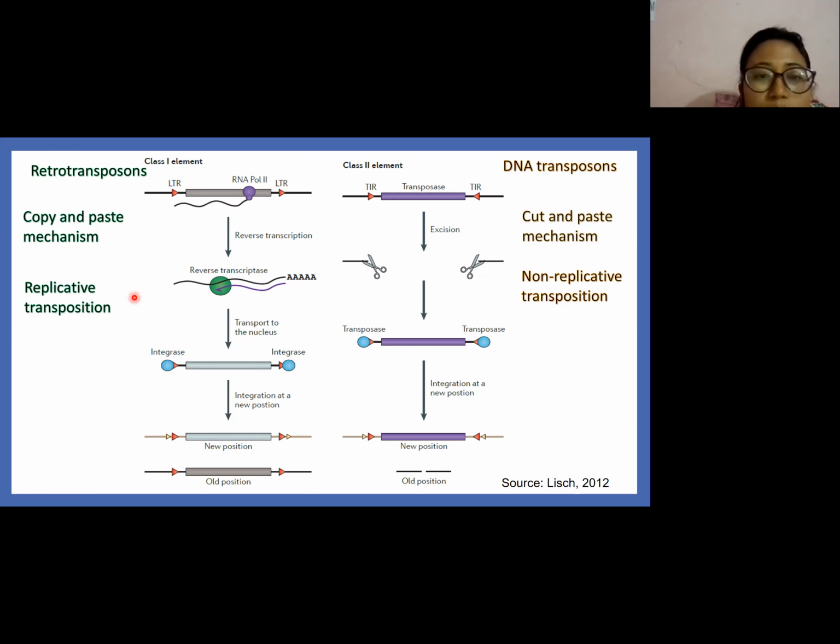Class 2 elements are DNA transposons. They transpose via a DNA intermediate. The DNA is excised from this region and is inserted elsewhere in the genome. Class 2 elements transpose by a cut and paste mechanism, which is also called non-replicative transposition. We can see the difference between class 1 elements and class 2 elements in this region.